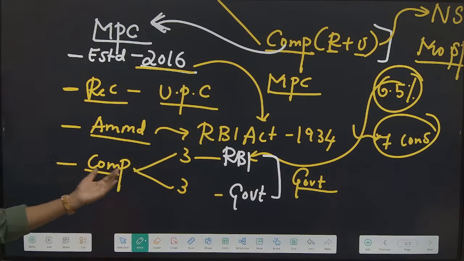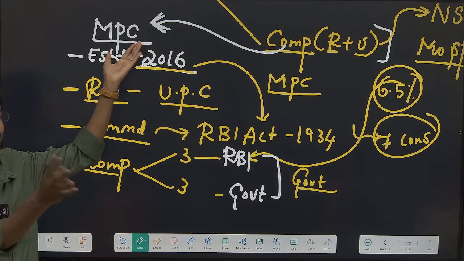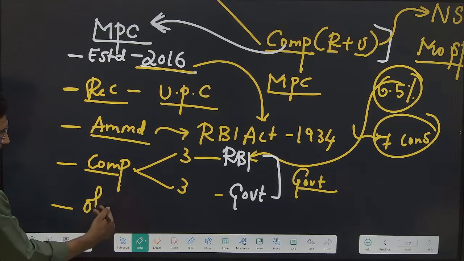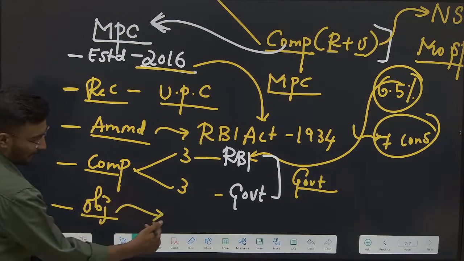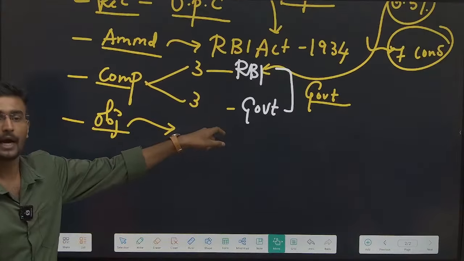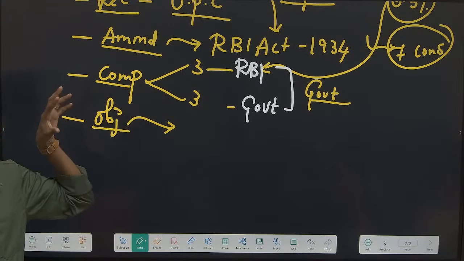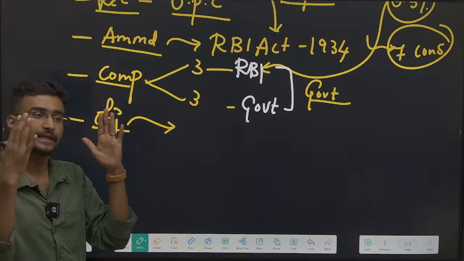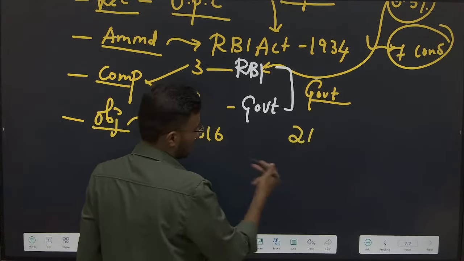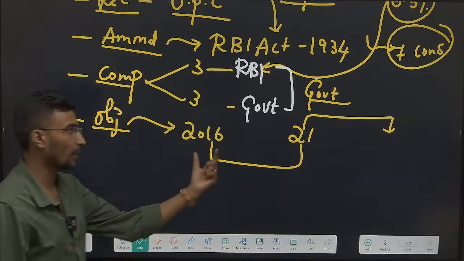Nothing but it is not an independent body, rather it is an influential body, a politically influenced body with respect to inflation. Now what's the objective of this? That is inflation targeting, to target inflation. Now what is the inflation target which has been fixed in India in 2021? Once in 5 years it needs to be changed. They established it in 2016, changed it in 2021, and have extended it again for 5 more years till 2026.